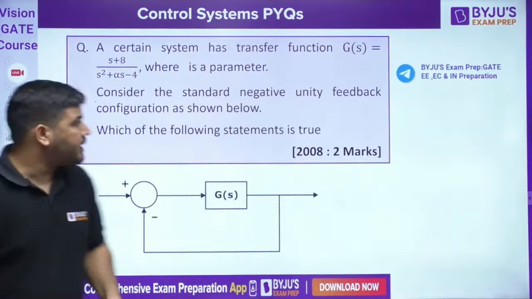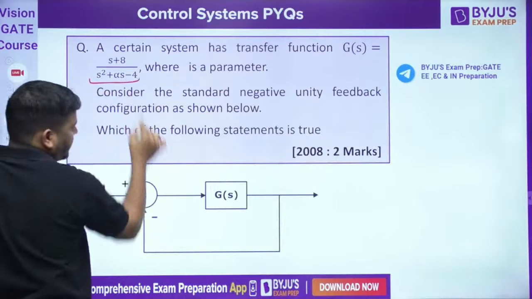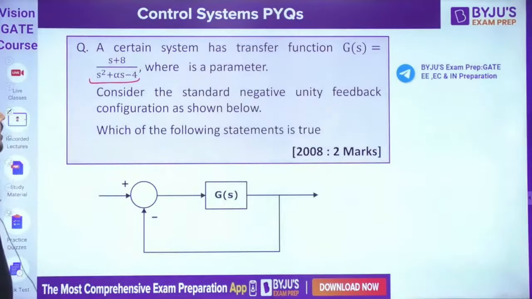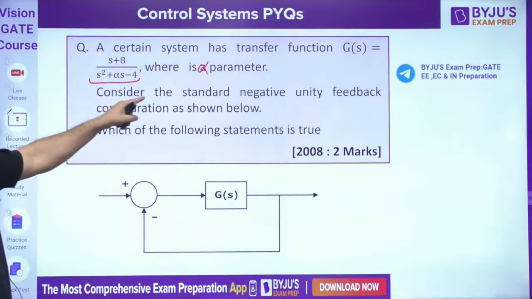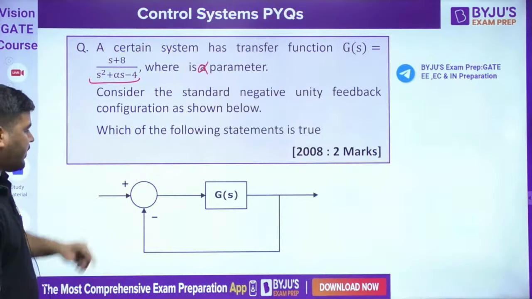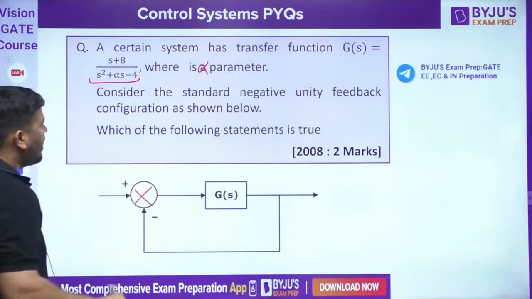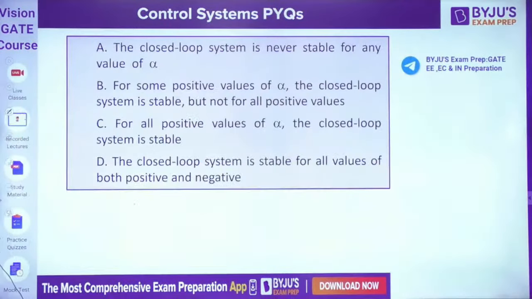The next question on your screen is this. A certain system has the transfer function G(s), where alpha is a parameter. Consider the standard negative unity feedback configuration. Which of the following statements is true?